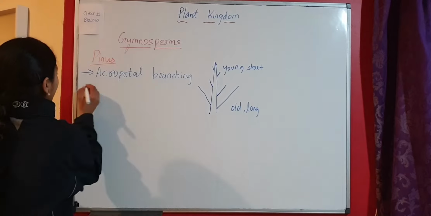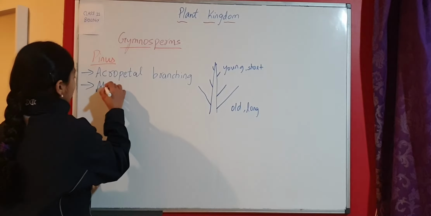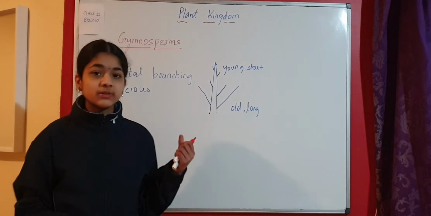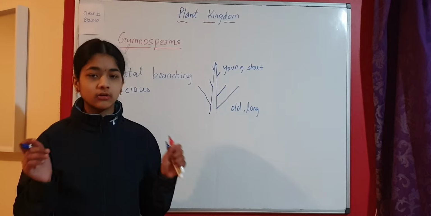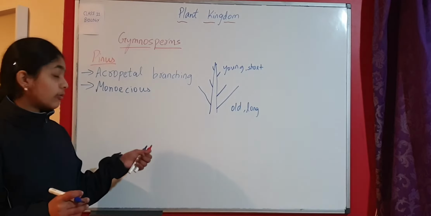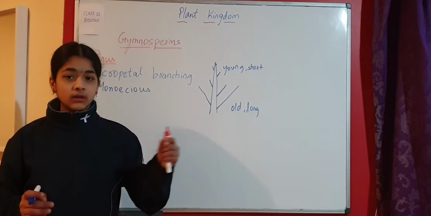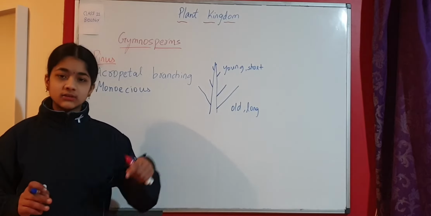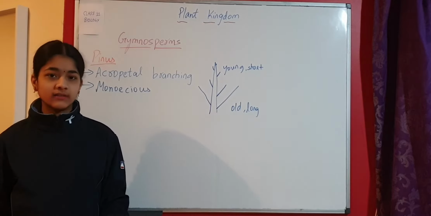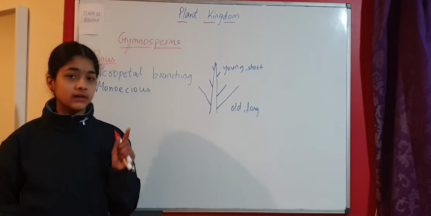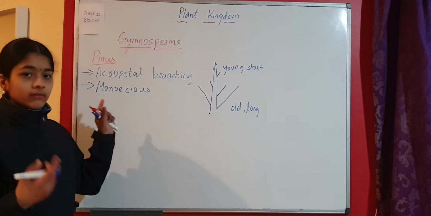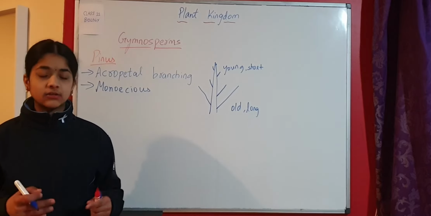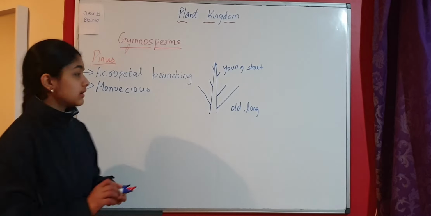Coming to the next characteristic, Pinus is monoecious. Meaning of monoecious? Monoecious means the male and female sex organs are present on one plant. There is one more mode called dioecious. Dioecious is where there is a male plant and a female plant. So male sex organ is on one plant, female sex organ is on another plant. That is shown in Marchantia, that is in bryophytes. So when we are talking about Pinus being monoecious, that means male and female sex organs are present on only one plant.